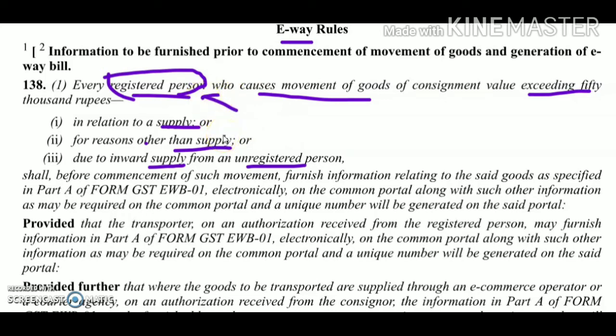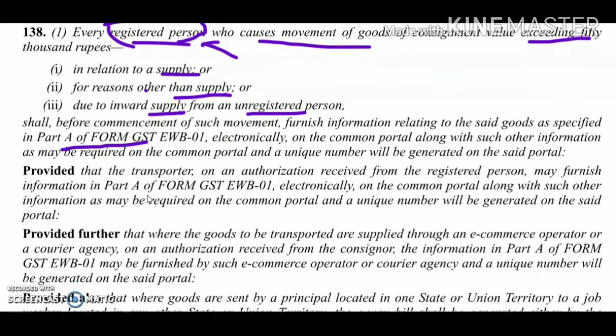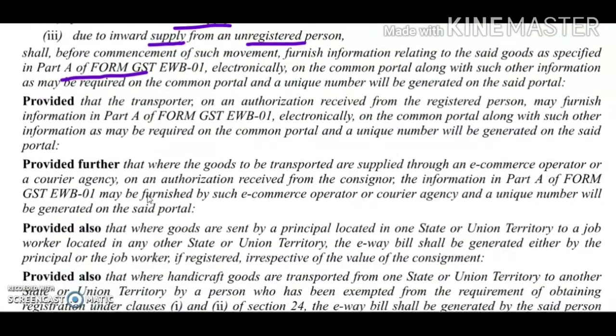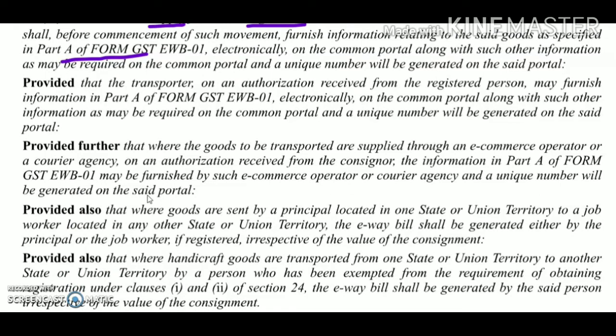Now, whenever the registered person is making the movement of goods of a consignment value exceeding rupees 50,000, he shall be required to fill in the details in Part A of Form GST EWB-01, that is the form for the e-way bill on the e-way bill portal. Now, as and when Part A of Form EWB-01 is filled, a unique number will be generated on the portal.